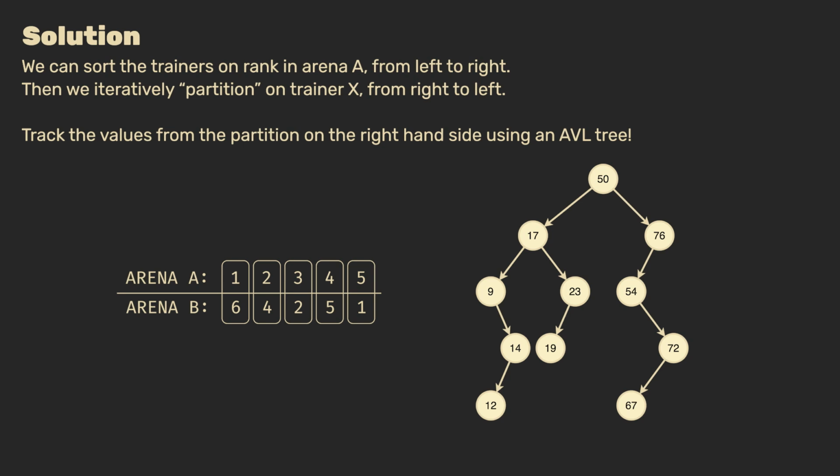So what about the runtime? To make this work, we first have to parse the list as input, which is simply order of n. A bit more expensive is the sorting of the trainers, which most common sorting algorithms achieve in order n log n. Then, we again parse over the trainers, but in reverse, which is order n. And for each iteration, we then perform a log n insert operation, giving us, again, n log n. And that's the final runtime, which is fast enough to solve the problem.